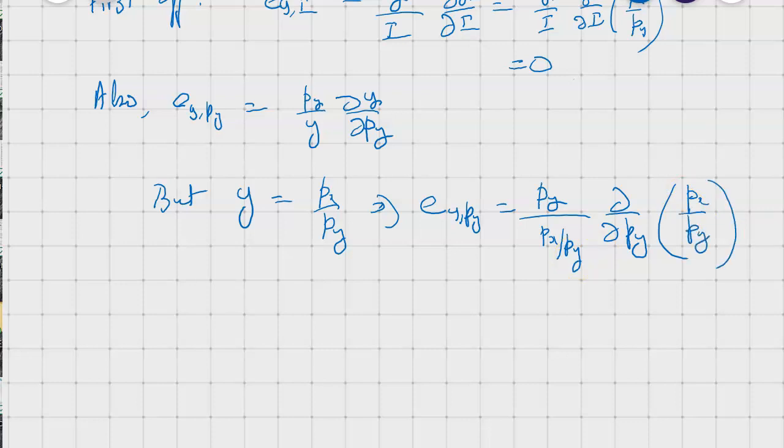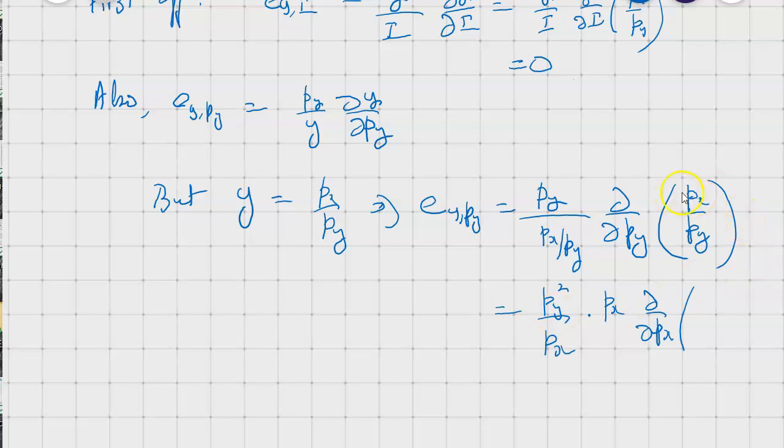Now here what we can simplify is we can bring this up, we get py squared in the numerator divided by px, and then the partial derivative of this with respect to py. This simply boils down to writing py squared over px times px.